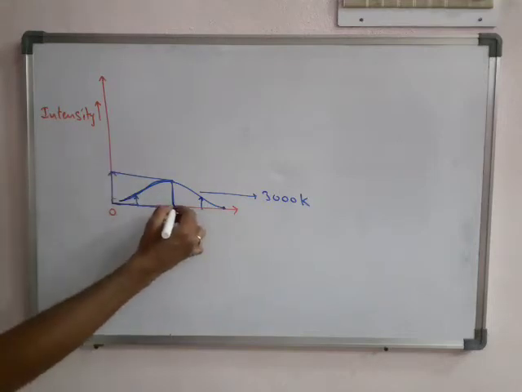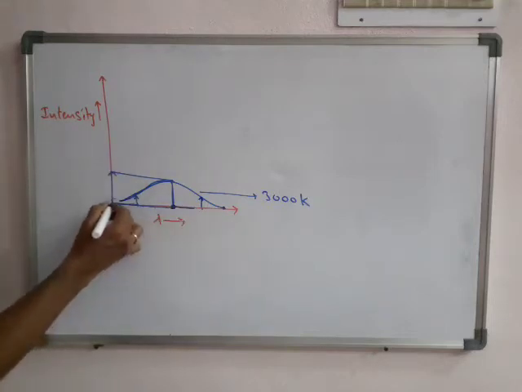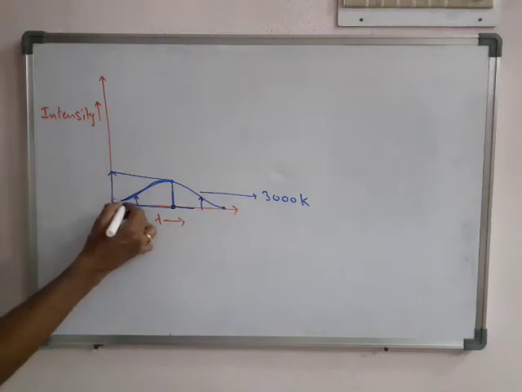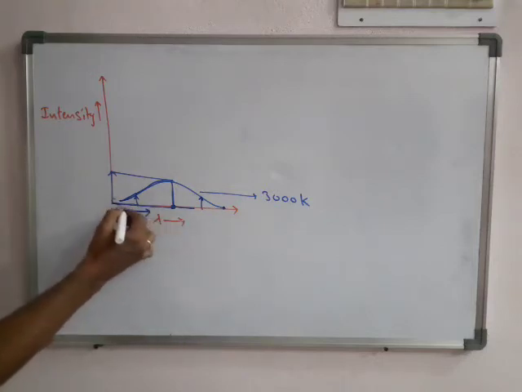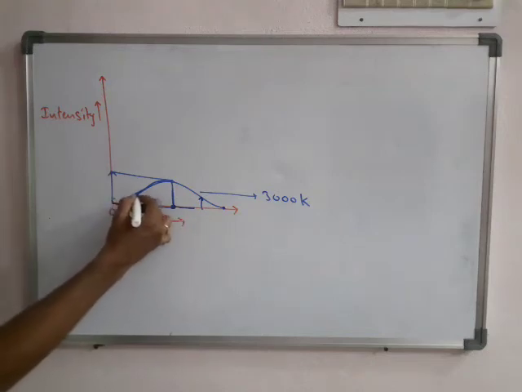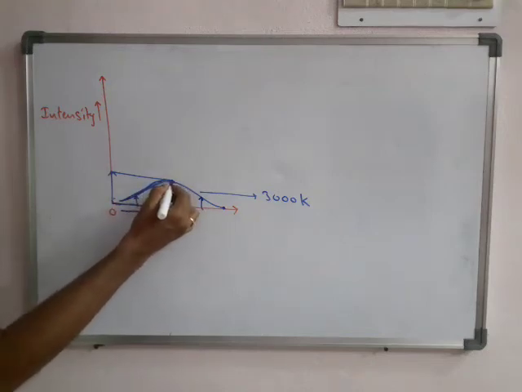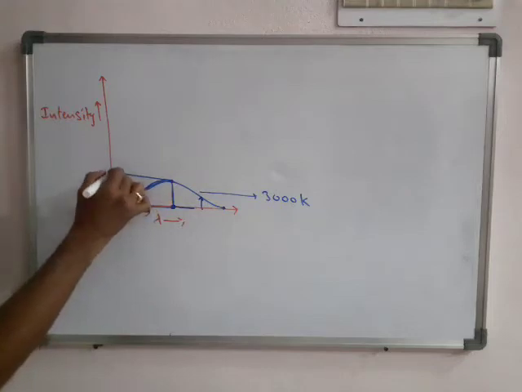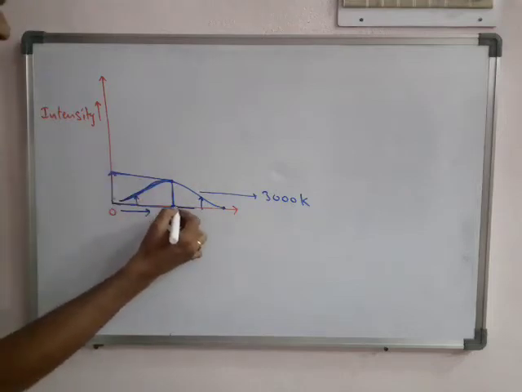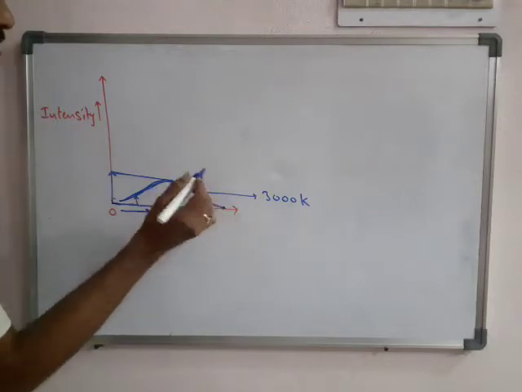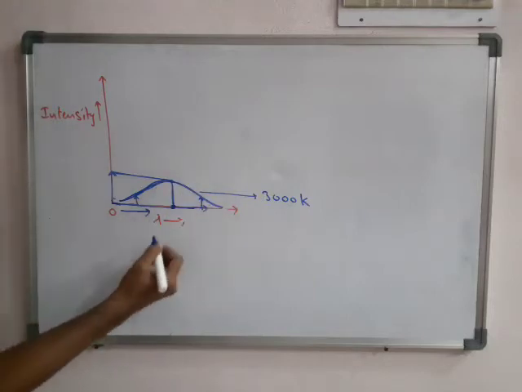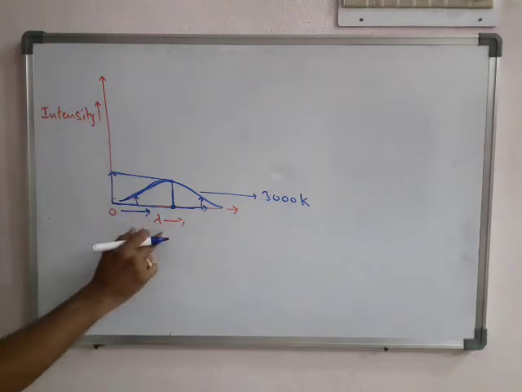Then lambda increased further. Here lambda is very less, and where lambda is very less the height is less, so intensity is very less. Moving to the right side, the value increases, which means lambda increases. As lambda increases, intensity also increases and reaches the maximum. After the highest value is reached, if lambda keeps increasing, there is a decrease in the intensity.